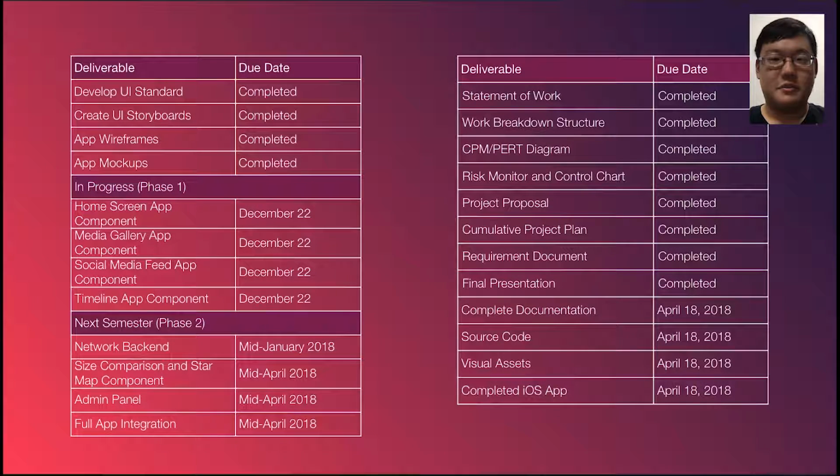Our mission deliverables for the sponsor for this project are shown on the left, from developing the UI standard to creating the major components of the app to linking the components with the backend. On the right, the deliverables for this class are displayed from project proposal to the requirements document to the completed iOS app.